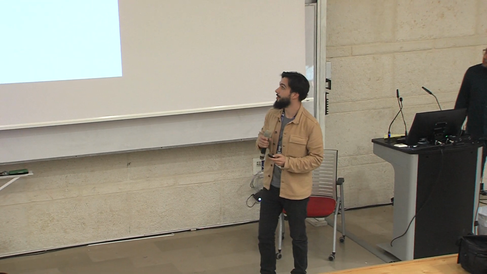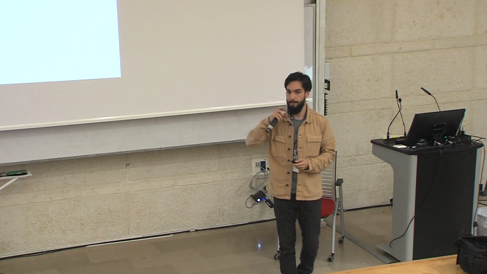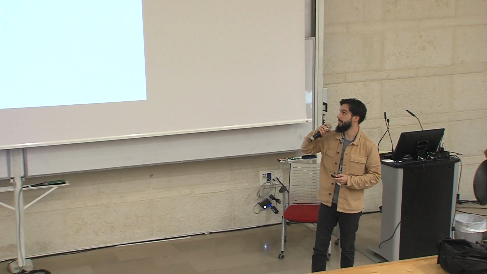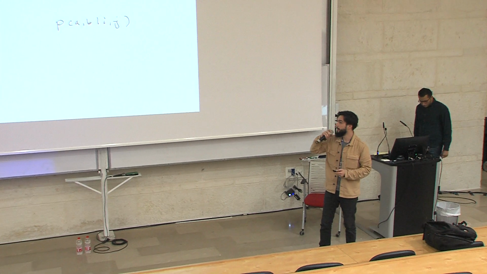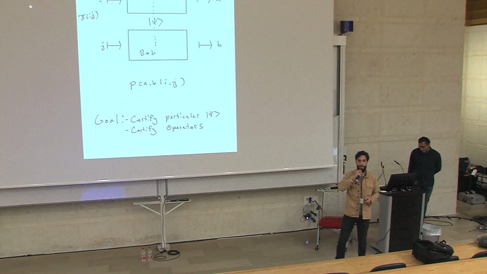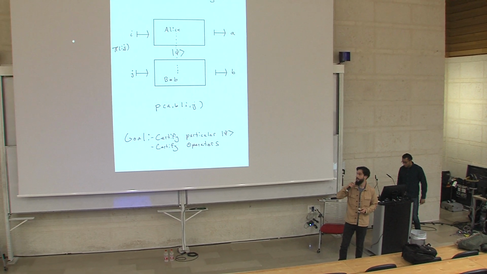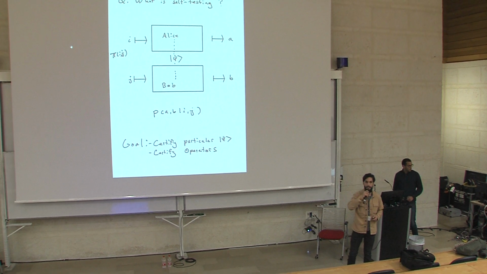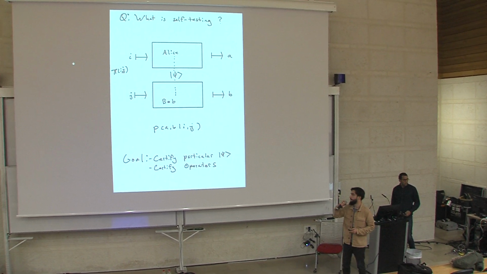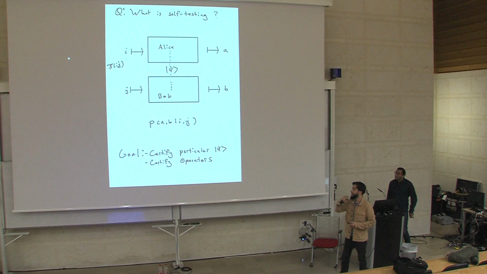Okay, so the setup, hopefully it's familiar. We have two isolated quantum devices. They share an entangled state. And the goal here is we want to provide classical inputs, receive classical outputs, and hopefully certify the presence of a particular entangled state or particular measurement operators. So this is called self-testing.